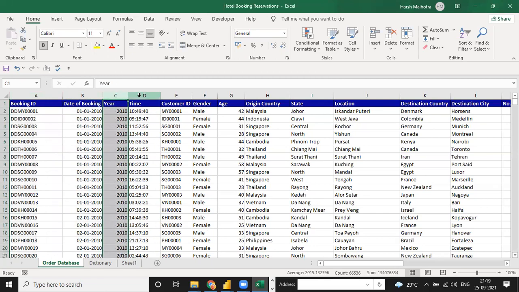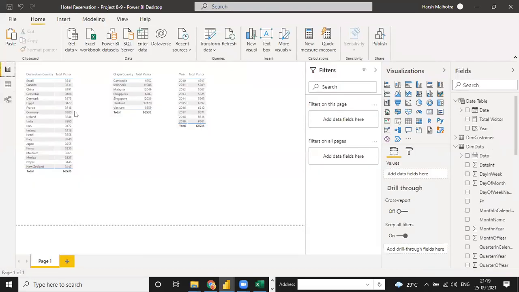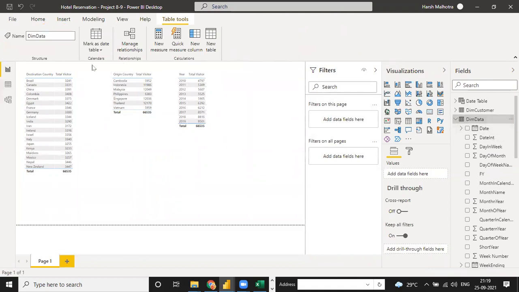Because suppose if you leave the job from the company after 2 years, then you know how to do a date. But if the new person does not have any knowledge about how to do a date column, he will be searching and then calling you. So that is the reason, because you have to use one standard thing. So in Power BI, this date table is just a standard thing to use.